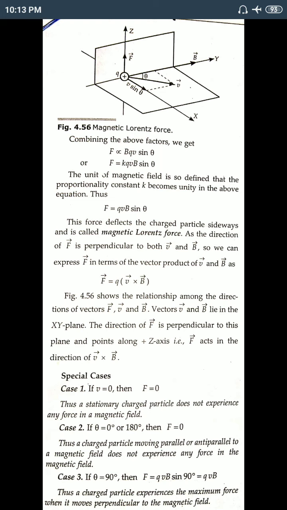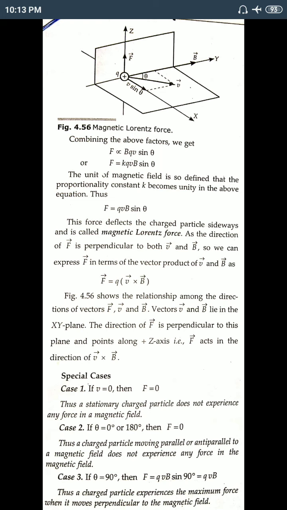So in the above two cases, case 1 and case 2, if velocity is 0, then F equals 0. If theta equals 0 or 180 degree, parallel or anti-parallel, then also F equals 0. So we get the maximum force acting on the charged particle when it moves inside the magnetic field perpendicularly.